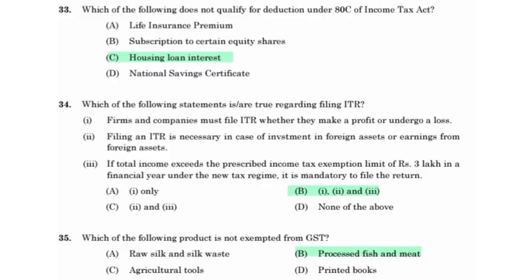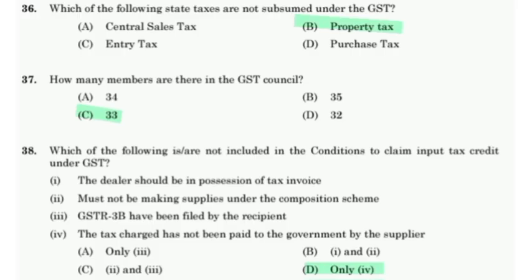Which of the following products is not exempted from GST? Processed fish and meat. Which of the following state taxes are not subsumed under GST? Property tax. How many members are there in GST Council? 33. Which of the following is or are not included in the condition to claim input tax credit under GST? The tax charged has not been paid to the government by the supplier.